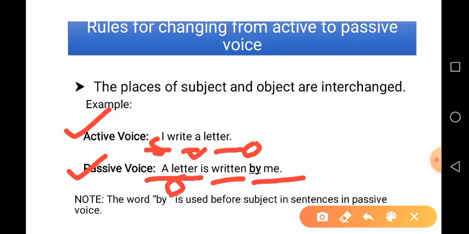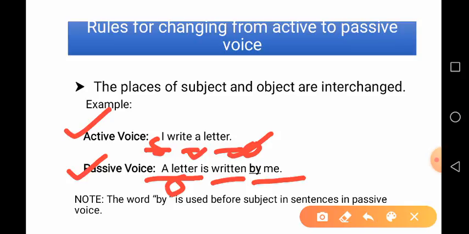So, a letter is the object which is taken first, and then is, it is a helping verb, written the third form of the verb, and then by and subject. You can see a passive voice construction. In a passive voice sentence, there is always object first, there is always third form of the verb is written, and there is always we take by and subject.